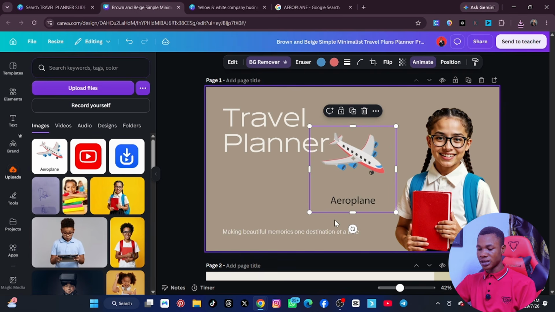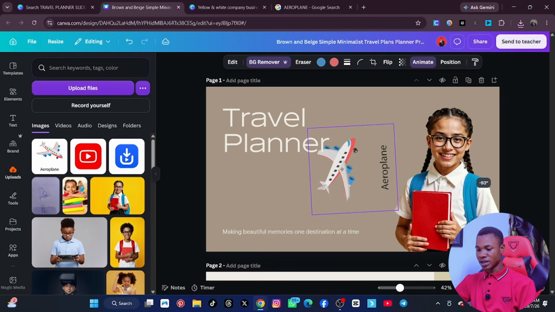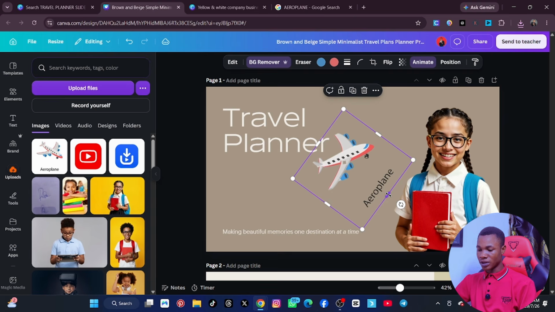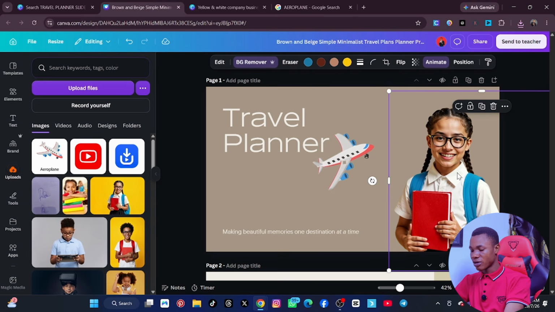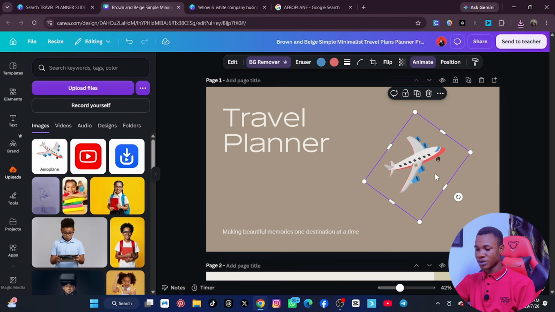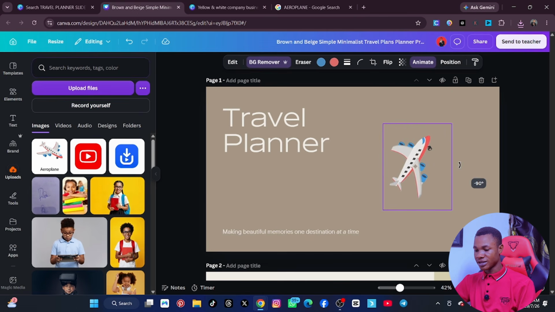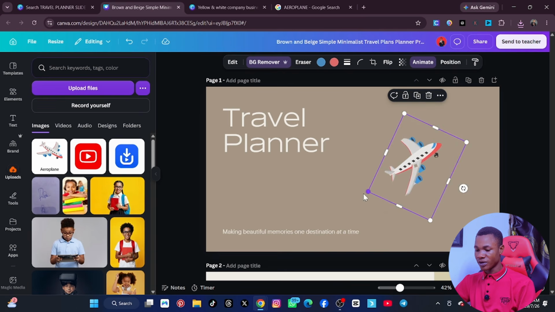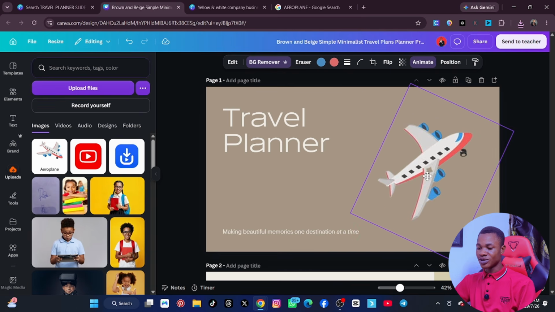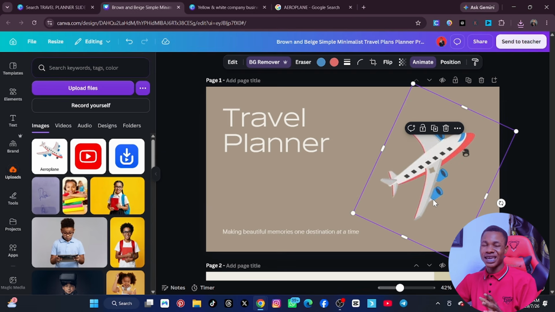All right, so the plane is here, and I can now put it like this. So I don't want this aeroplane to be here, so I will remove it. So now let's say I don't want the picture of my boss. I'll remove it, and then I'll put something here, and I'll just maybe highlight it. So we set it properly by holding it, and then hold it from here and drag. Are you seeing? So this is how to design your slide. Just make it look beautiful.